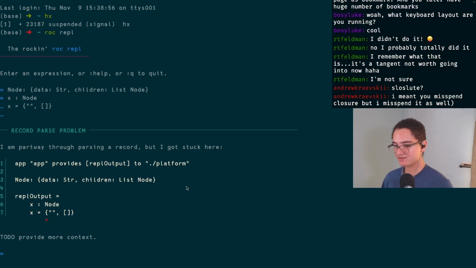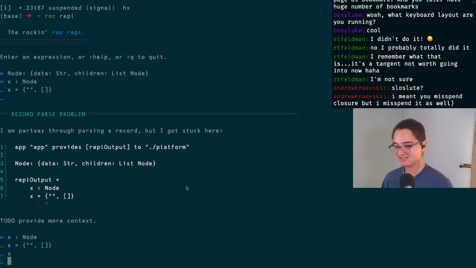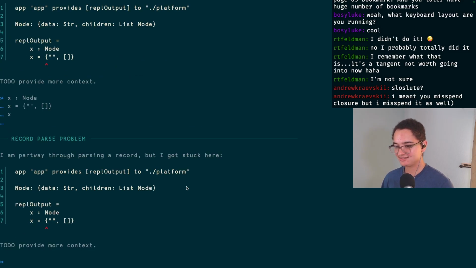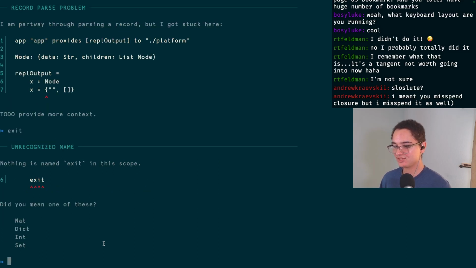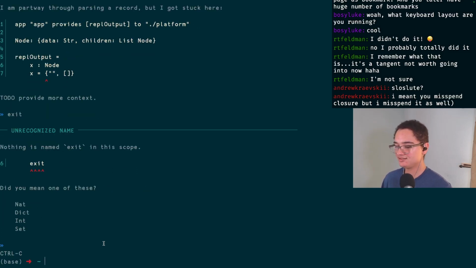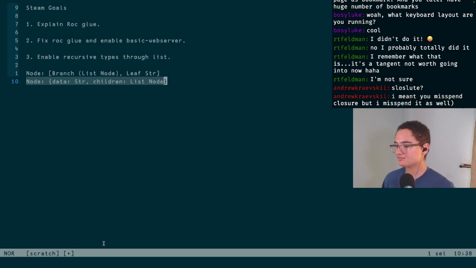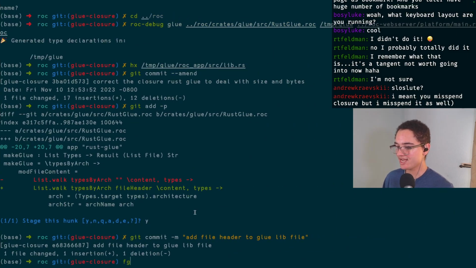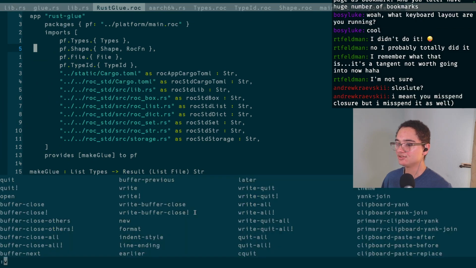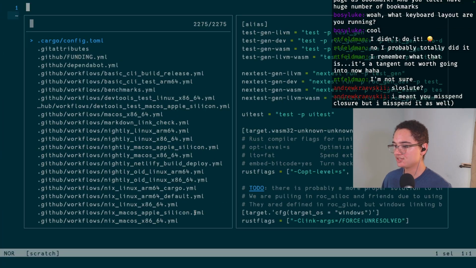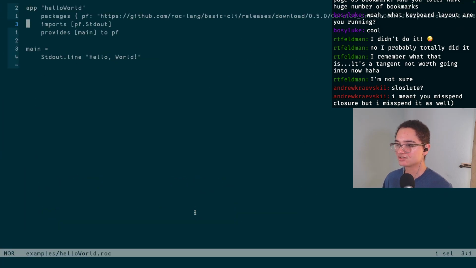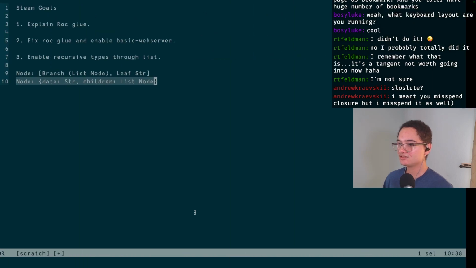To do, provide more context. Well, it fails in the REPL too. Wait, let's see. Let's return x here. Yeah, okay. It fails in the REPL in the most useful way. Provide more context. I guess I can put it in something real quick. Let me go over and actually add this just to the hello world example. Kill this and open here, and we'll go just to hello world. Do I still have it copied? I don't.